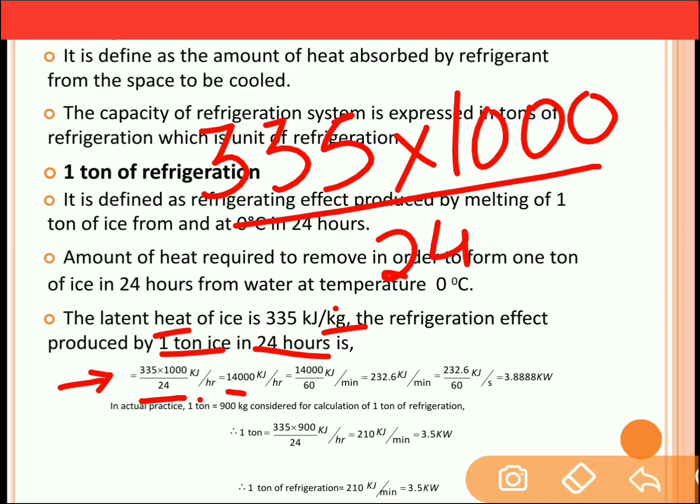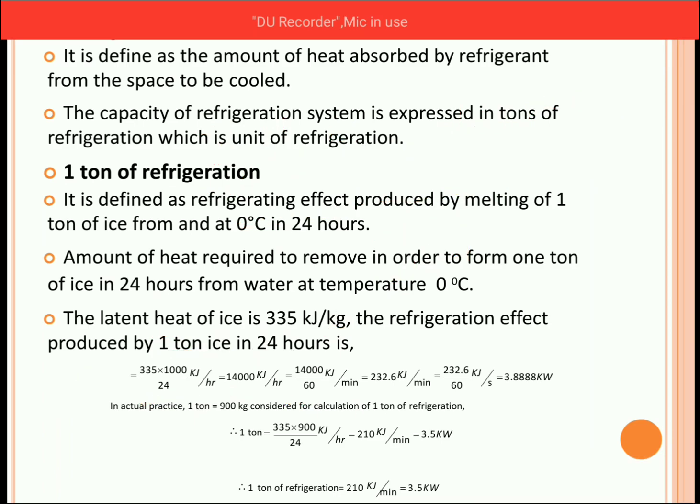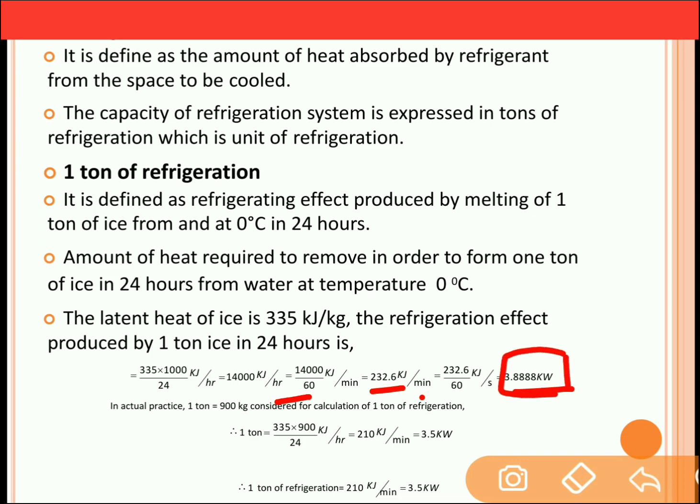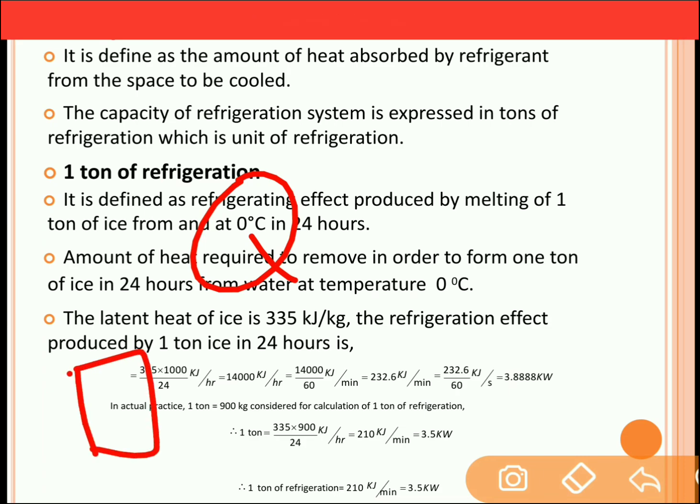This hour will get converted into minutes. So it will become 14,000 by 60, which will be kilojoule per minute, and which will be equal to 232.6 kilojoule per minute. Now this minute is converted into seconds by dividing it by 60. So finally you will get the answer as 3.89 kilowatt. So 3.89 kilowatt is the amount of heat which is to be removed from 1000 kg of ice.